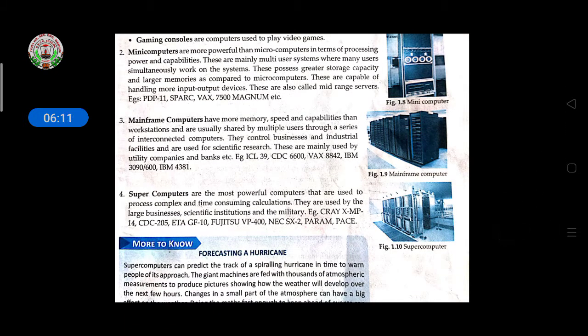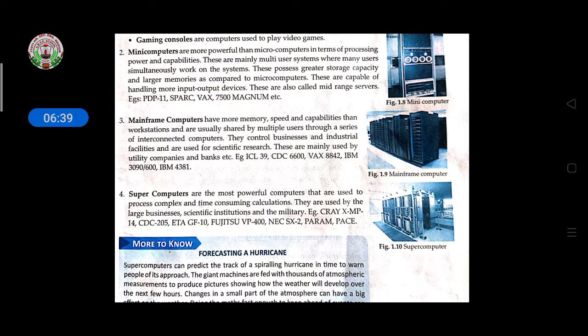Then come to the mainframe computer, minicomputer. Minicomputers are more powerful than microcomputers in terms of processing power and capabilities. These are mainly multi-user systems where many users simultaneously work on the systems. They possess greater storage capacity and larger memories as compared to microcomputers. These are capable of handling more input-output devices. These are also called mid-range servers.